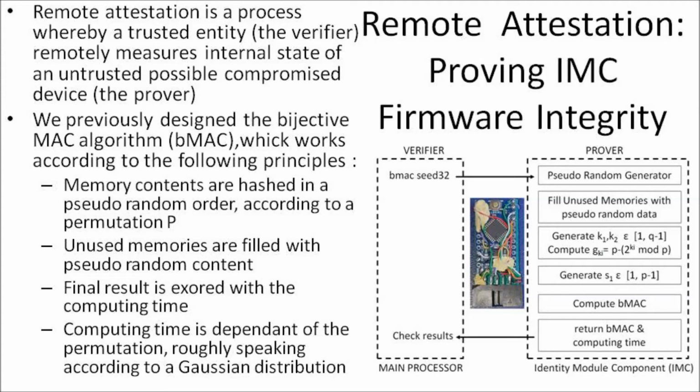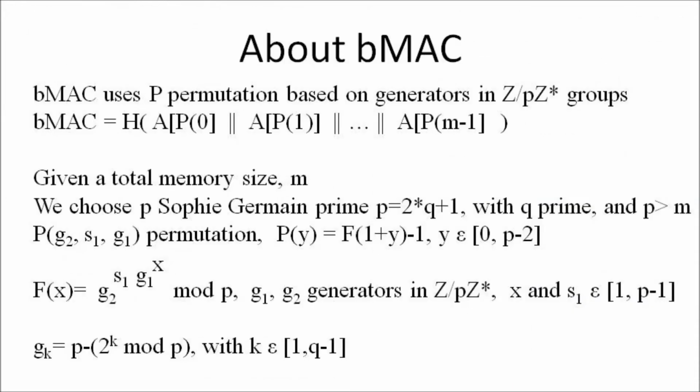We previously designed the bijective MAC algorithm, BMAC, which works according to the following principles. Memory contents are hashed in a pseudo-random order according to a permutation P. Unused memory is filled with pseudo-random contents. The final result is XORed with the computing time. The computing time is dependent on the permutation, roughly speaking according to a Gaussian distribution. Bijective MAC uses a permutation P based on generators in Z/PZ star groups.